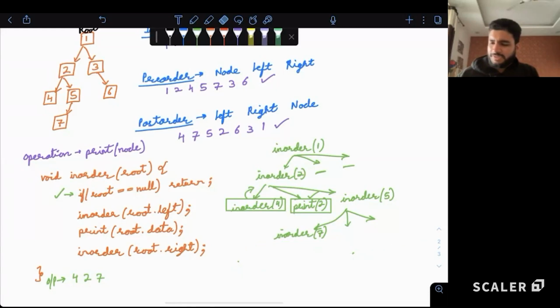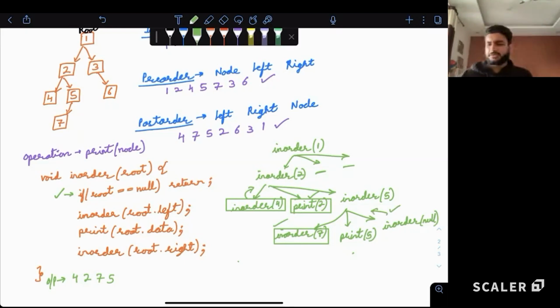So now can we say this is also complete? Now we'll print 5. So the next element printed is 5. Now we'll call the right child of 5. Right child of 5 is in order null. That will also return because directly it's a base condition, we are returning it. So now in order of 5 is also complete.